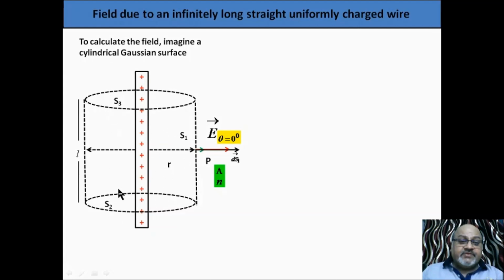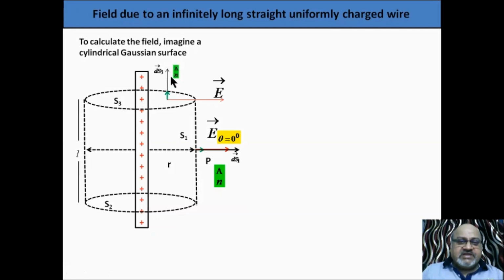What about these two surfaces? How much flux will they contribute? Now see, this Gaussian surface encloses some charge inside it, so definitely there will be flux. But in that earlier case, there was no charge inside, then flux was 0. So we again take the electric field in this direction. At this surface, the direction of the electric field is from left to right, perpendicular to the charged wire, the infinitely long charged wire. The electric field at this point is outward.